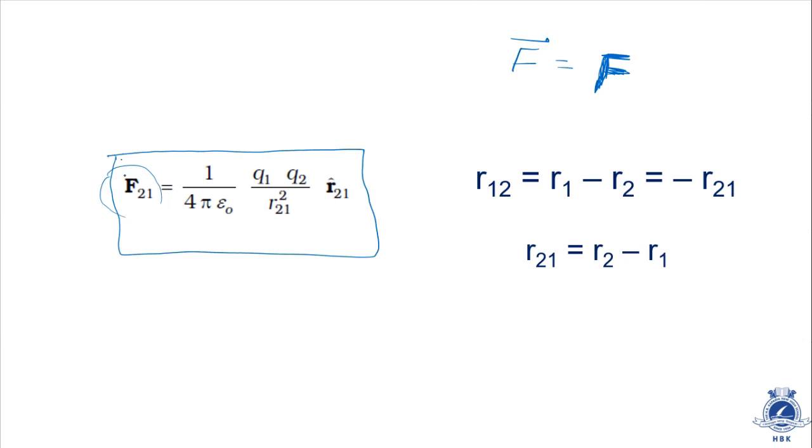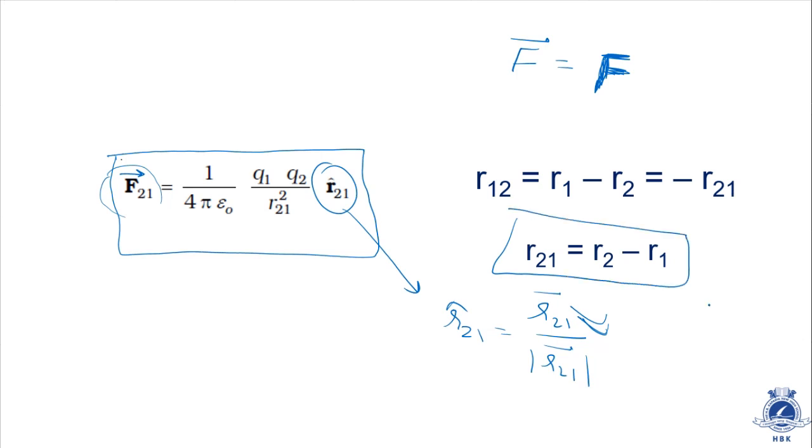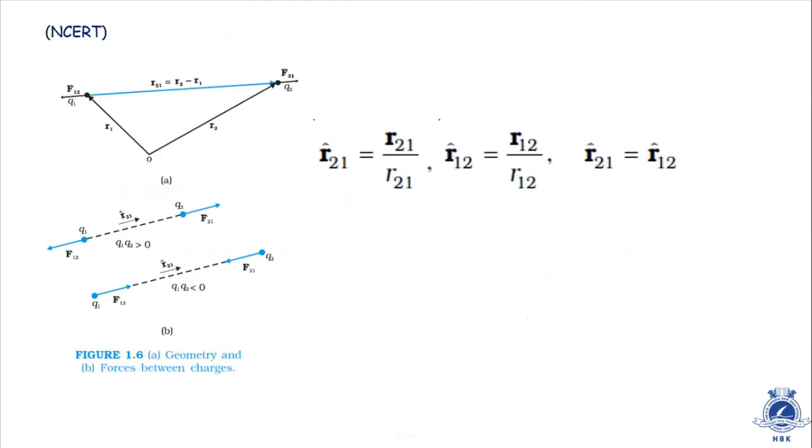I am drawing just for your convenience. Okay, this is vector F21. It is equal to 1 by 4 pi epsilon 0 Q1 Q2 by R21 square into unit vector R21. Now what is R21? This is a unit vector. Unit vector is defined as the vector itself, that is R21, upon magnitude of R21. What is the value of R21? The value of R21 is R2 minus R1. If we keep this value, then of course we'll get the equation which we have written in the previous slide. So this was the equation of Coulomb's law by NCERT.